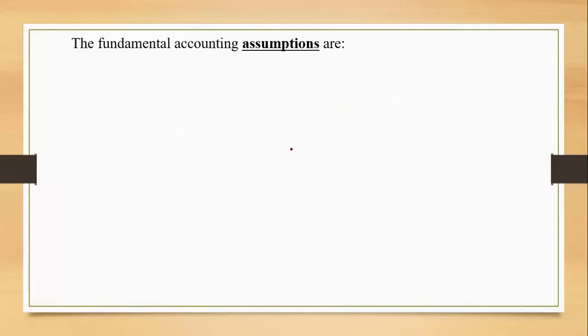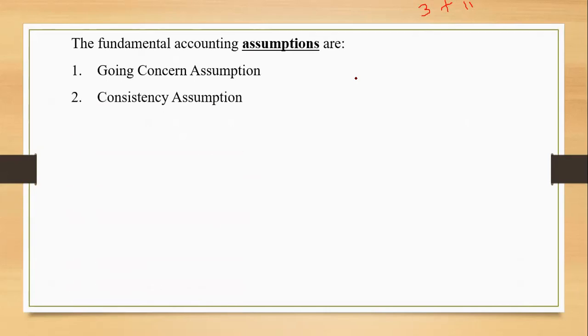In all, we are going to learn 14 fundamental accounting assumptions and principles: 3 are assumptions and 11 are principles. The 3 assumptions are the going concern assumption, the consistency assumption, and the accrual assumption. These 3 are assumptions, which we need to assume. Let us talk about the first one, the going concern assumption.